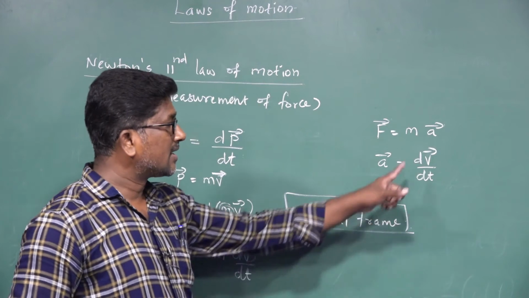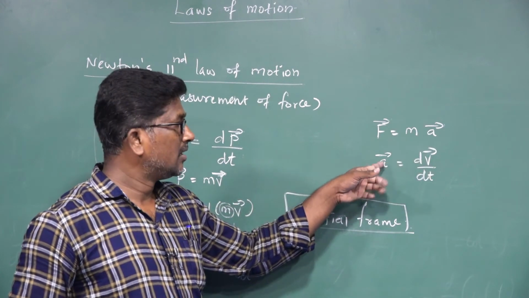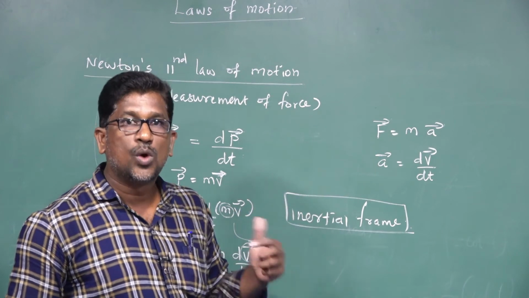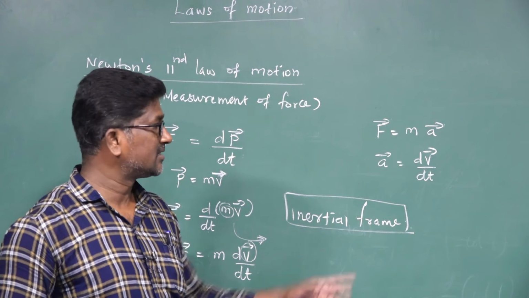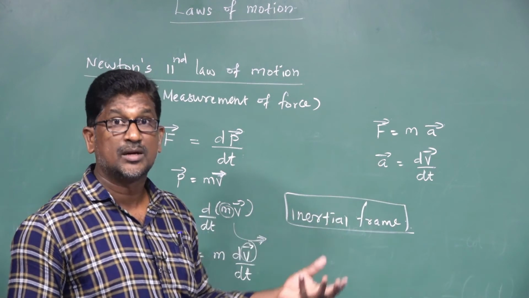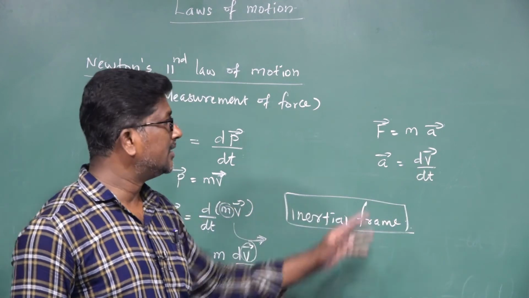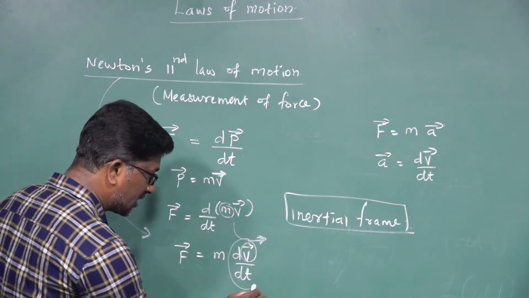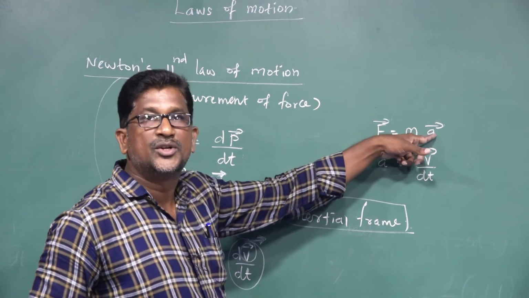We know that the rate of change of velocity is known as acceleration. The body accelerates only if the velocity of the body changes. Otherwise, the acceleration experienced by the body is zero. So acceleration a is equal to dv vector divided by dt. So instead of dv vector divided by dt, we write a vector, so F vector is equal to m into a vector.